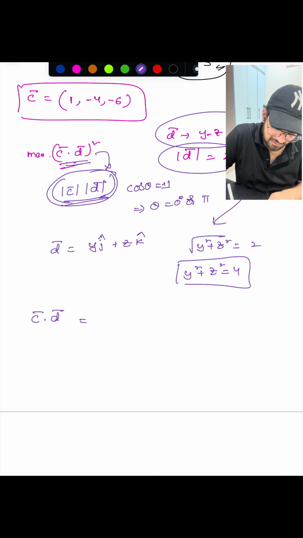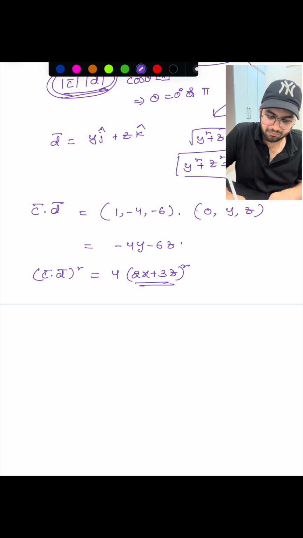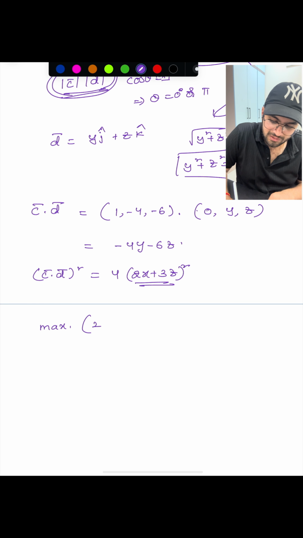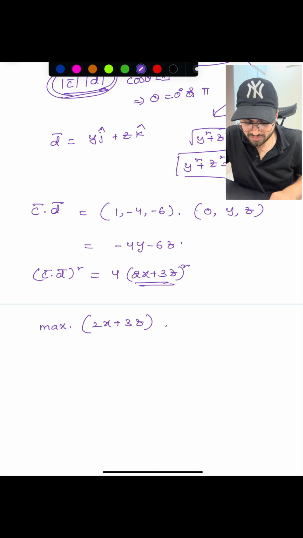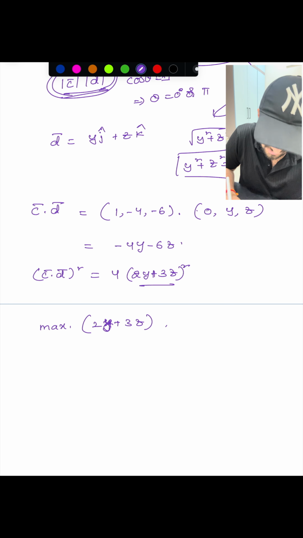c bar is (1, -4, -6) dot (0, y, z), right? So what you are getting is -4y - 6z. So they were asking for (c bar dot d bar) whole square. That means, since it is a square, you can take out a 2 common: 4 times (2y + 3z) whole square. So you need to calculate the maximum of this value, 2y + 3z, right?